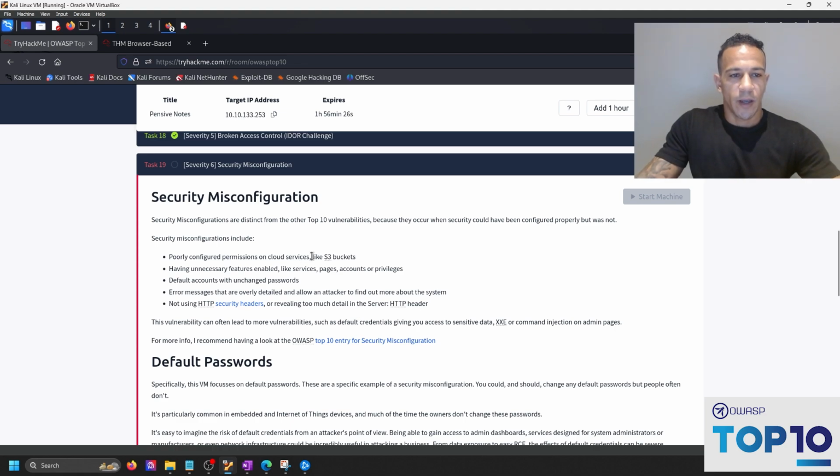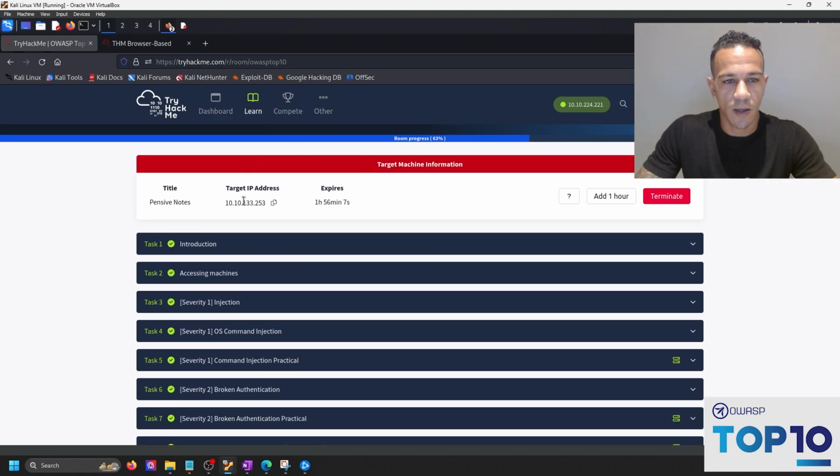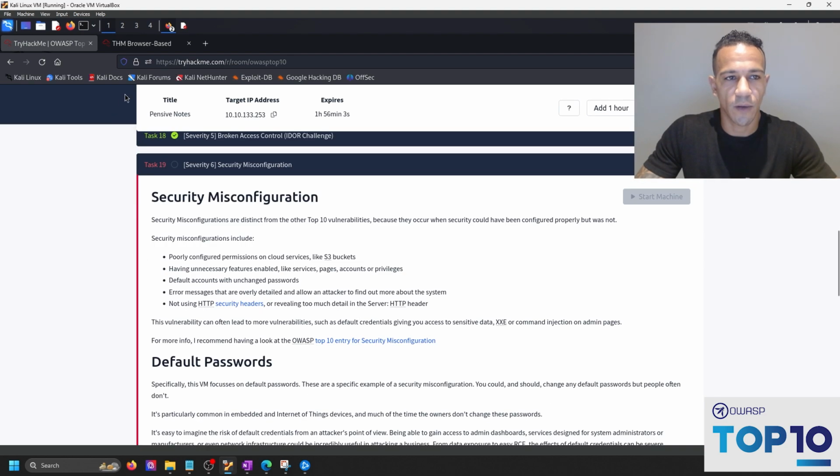Alright, let's take a look at task 19 here, severity number 6 on the OWASP top 10 series we're doing. This is going to be security misconfigurations. I believe the box is loaded, so we'll copy the IP, 10.10.133.253. Let's read a little bit here.